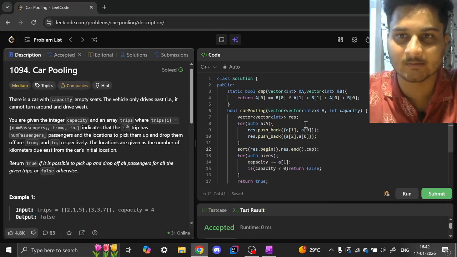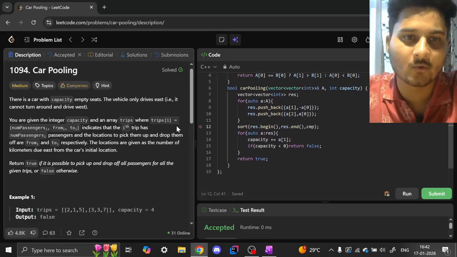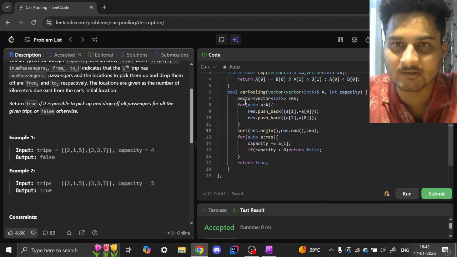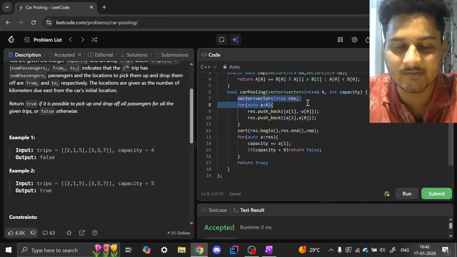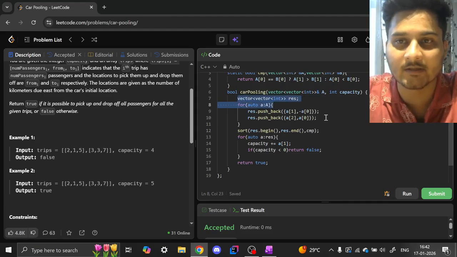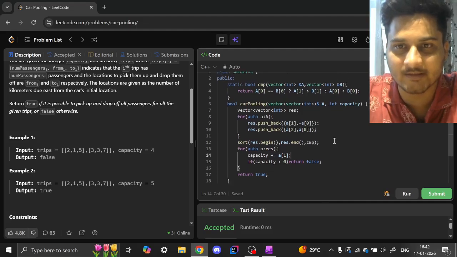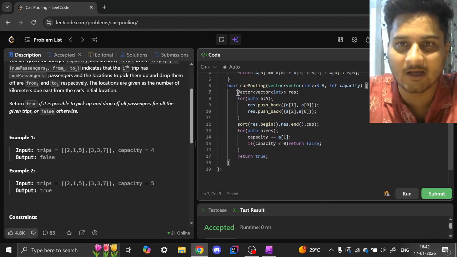Now let's discuss the time complexity, right? What we have done in the solution is we have sorted this array, so that gives us O of n log n, and then we are simply iterating it. So the time complexity is going to be O of n log n, and there's also going to be some space complexity attached with it because we have used auxiliary space.